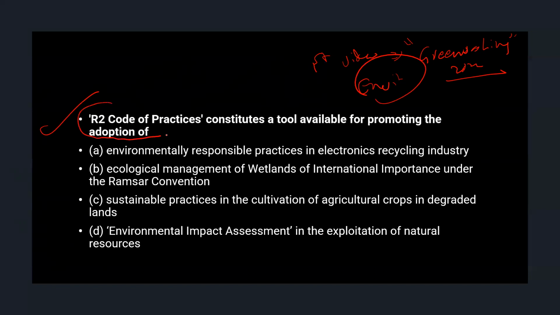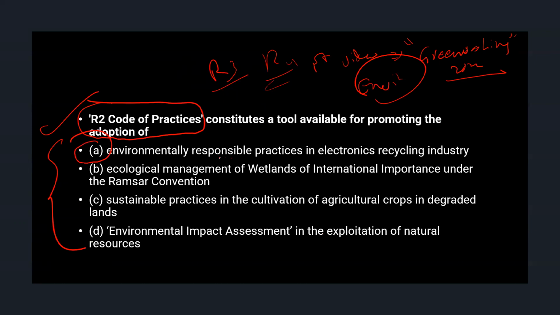R2 Code of Practices. Most of us would not be aware, but most of us would be aware of the R3 technique, right? Reduce, reuse, refuse, or recycle, the R4 technique. That is related to reduction of environmental pollution or sustainable production and consumption. Now see, which is close to that R3 or R4 principle and also related to environment.